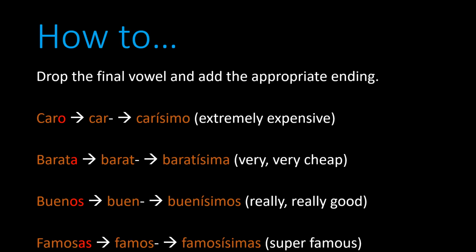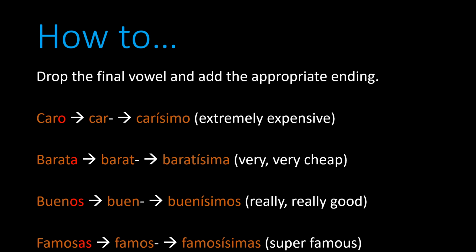So, if your adjective ends with a vowel sound, just take off that vowel and add the ending that you want. If you have, for example, caro, which means expensive, take off the o and add your ending. Carísimo. Okay, barata, it's feminine and singular.